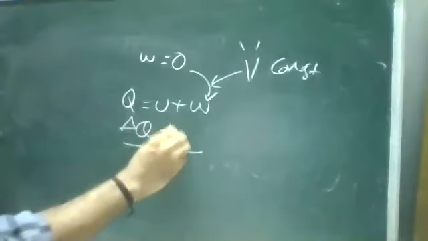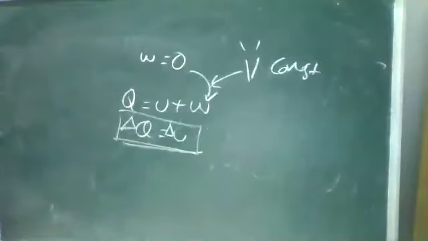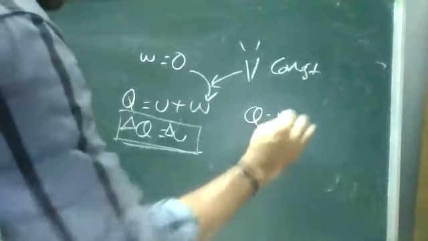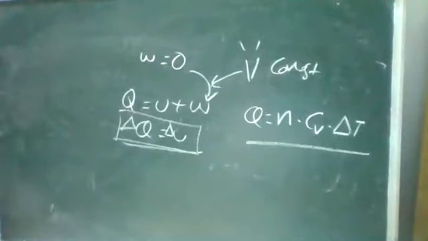Since volume is constant, as I told you already, the work function is equal to 0. When work is 0, the first law Q is equal to U plus W gives Q is equal to U. That is, the change in Q is equal to the change in internal energy, because volume is constant. For constant volume, the relation is Q is equal to N into Cv into del T, where Cv is the specific heat at constant volume, del T is the temperature change, and N is the number of moles.